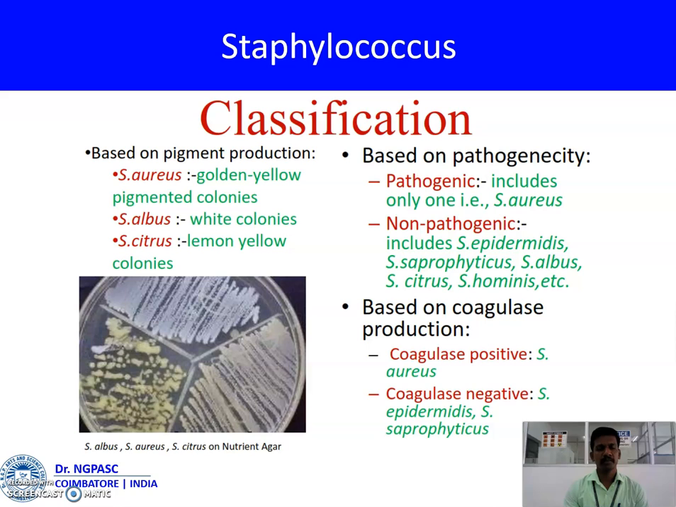Classifications: based on pigment production, Staphylococcus are classified as Staphylococcus aureus, with golden yellow pigment colonies; Staphylococcus albus, producing white colonies; and Staphylococcus citrus, producing lemon yellow colonies. Based on pathogenicity, only Staphylococcus aureus causes infection in human beings. The rest of the species are not pathogenic to human beings. Based on coagulase, only Staphylococcus aureus is coagulase positive. Other species are not coagulase positive.